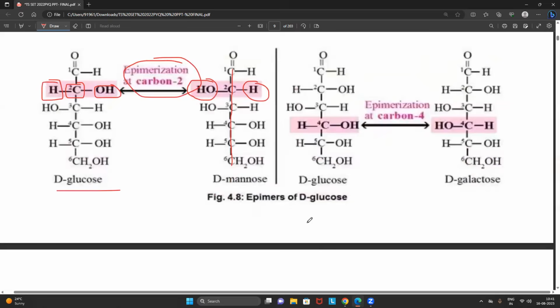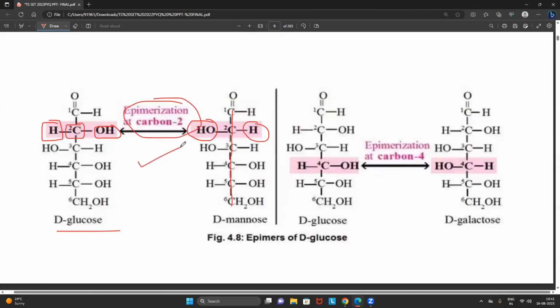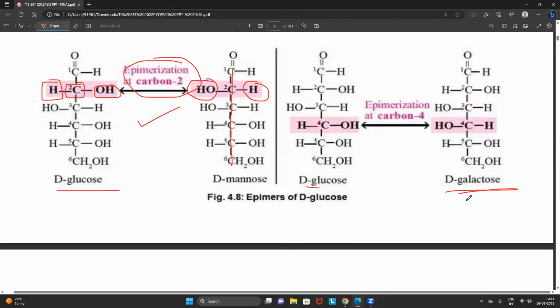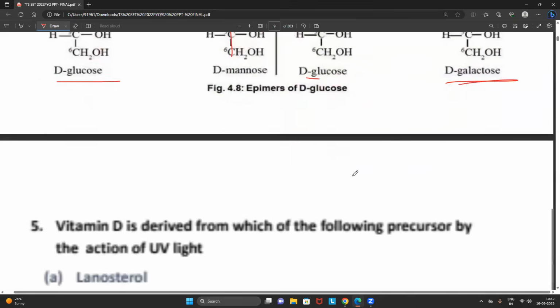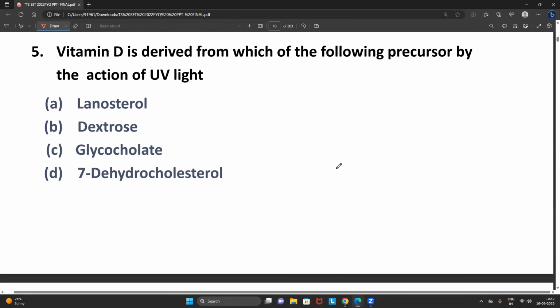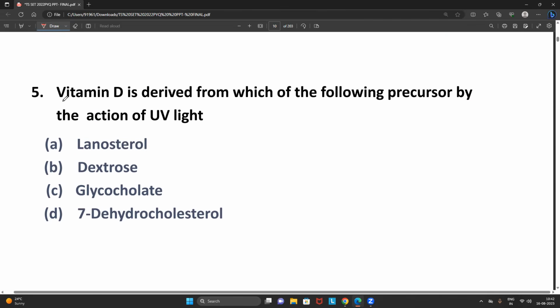Now, friends, this time they have asked about mannose, next time they may ask about galactose. So how can glucose be converted into galactose, friends? Again, epimerization at carbon 4. So glucose is converted to mannose by shifting the position at carbon 2. Glucose can be converted into galactose by shifting the position at carbon 4. No need to get confused with that particular point. Now, a very important, straightforward question it is also.